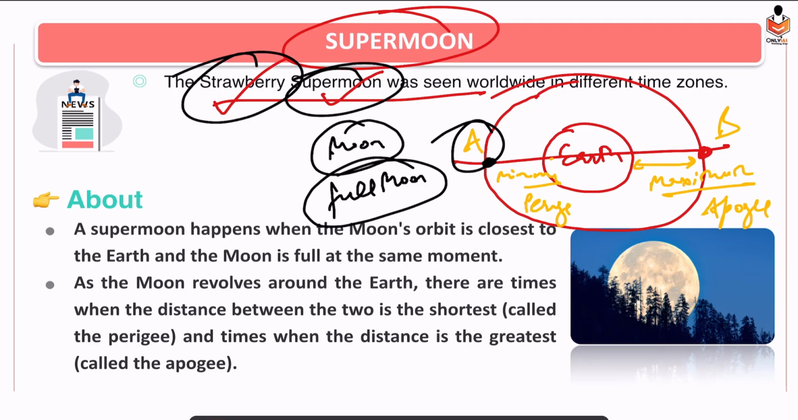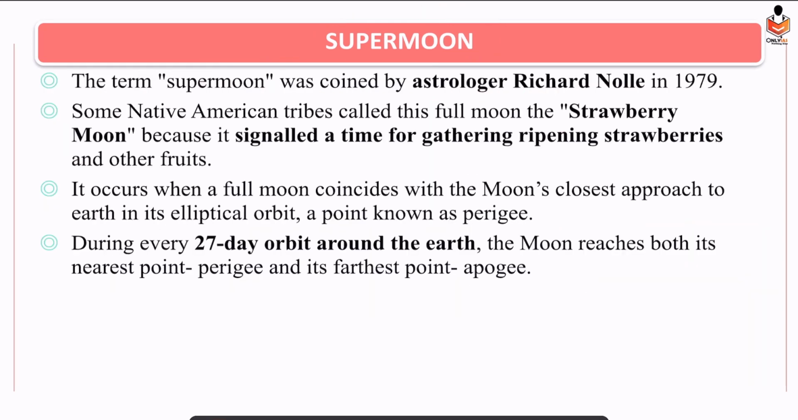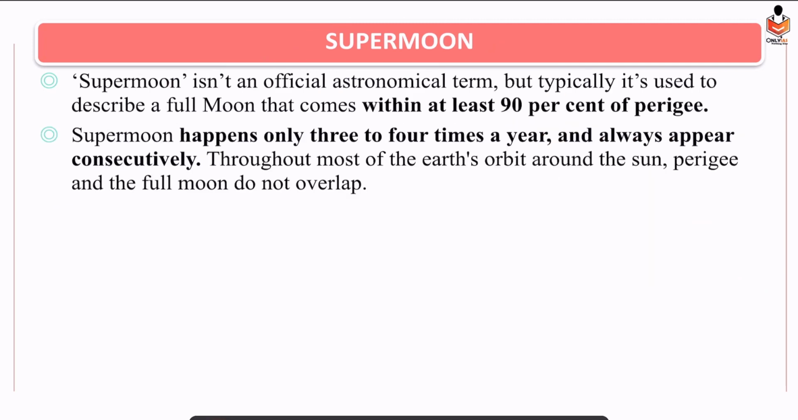Alright. And how many days does the moon take to revolve around the earth? 27 days. And about this supermoon, usually what happens, it occurs consecutively. Just keep this in mind. It occurs consecutively and it happens 3 to 4 times.